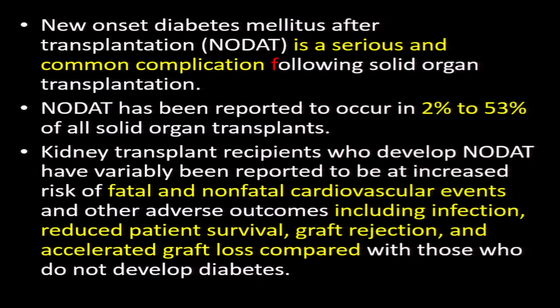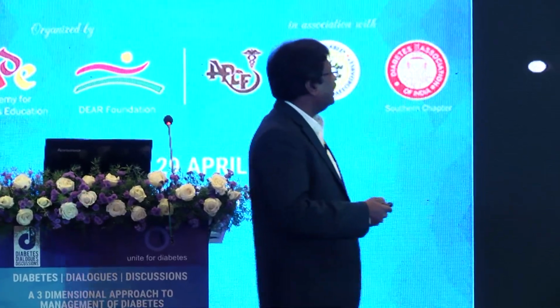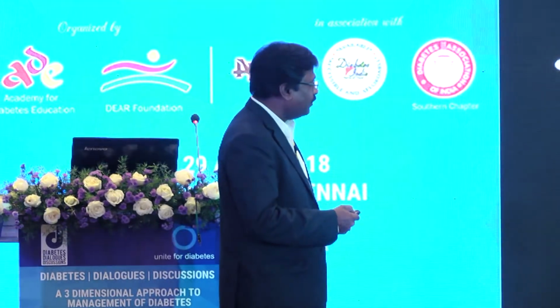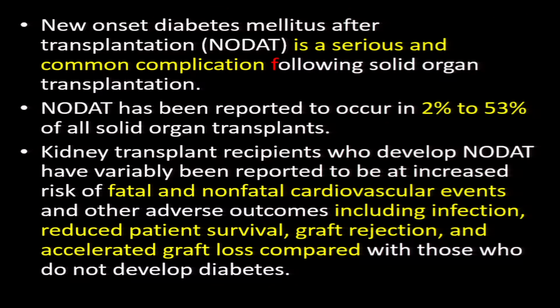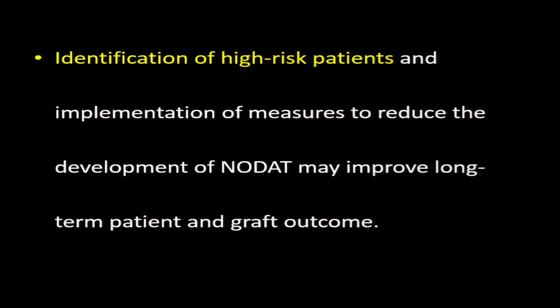And NODAT is a very serious and common complication because it invariably increases the fatal and non-fatal cardiovascular events, including infection, reduced patient survival, graft rejection and accelerated graft loss comparatively. So you have to identify the high risk patients, and if you implement the measures accordingly to reduce the development of NODAT, they may have improved long-term patient and graft outcomes.